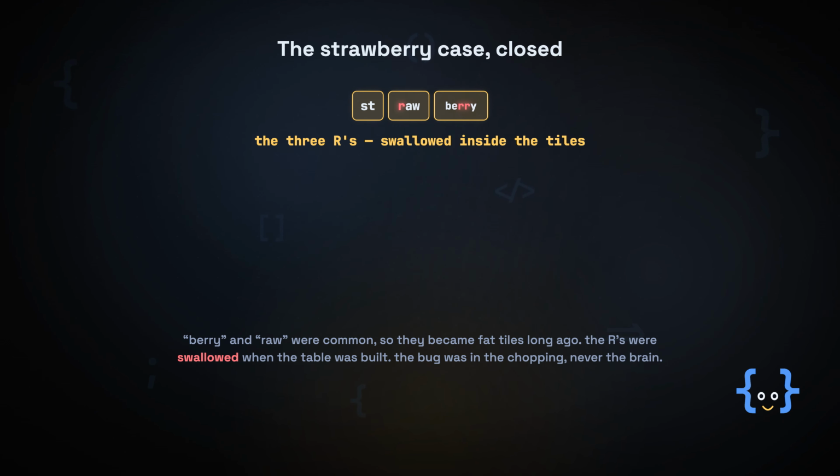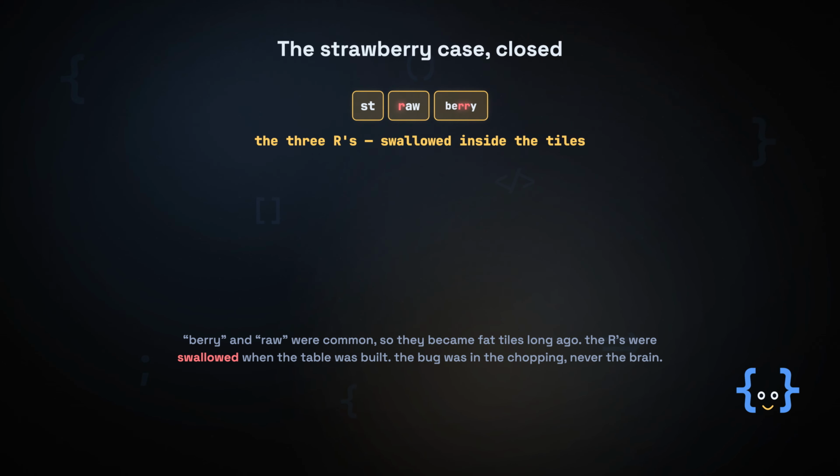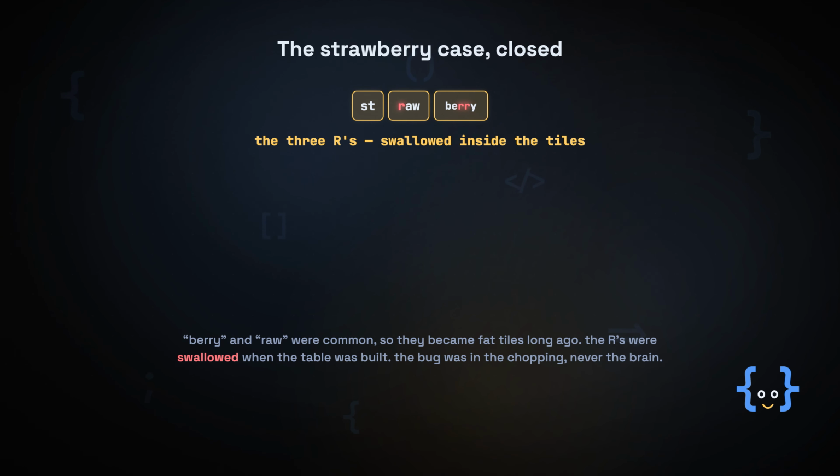Now let's go collect the payoff I promised you and finally close the strawberry case. You now know precisely what happened. When the tokenizer trained on a mountain of English, the chunkberry was wildly common, so it got promoted to a single fat tile. So did raw. By the time your word arrives, strawberry doesn't get spelled out. It gets served as sta, then raw, then berry. The individual R's were swallowed inside those tiles back when the merge table was built. Asking the model to count them is asking it to count something it genuinely cannot see. The bug was never in the brain, it was in the chopping.